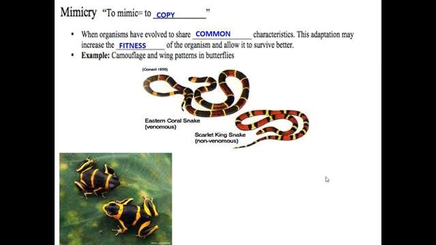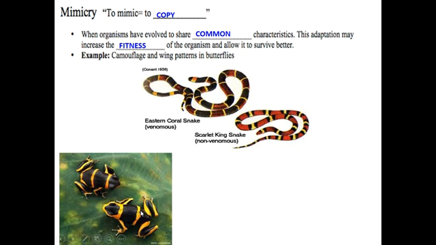Mimicry is just that, to mimic something. We know that coevolution has happened when we see organisms that are not dangerous, but they copy the traits of some organisms that are very dangerous or very poisonous. When organisms have evolved to share common characteristics, this adaptation can increase their fitness. For example, the eastern coral snake is extremely venomous, while the scarlet king snake is not. But just by passing by, looking at that band pattern, a predator, such as a hawk that likes to eat snakes, might confuse the scarlet king snake for the eastern coral snake.